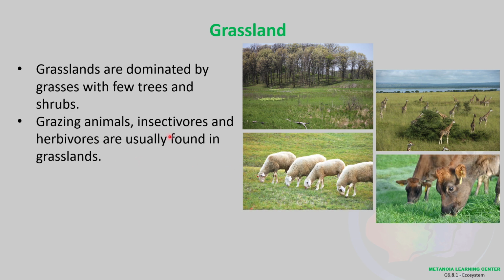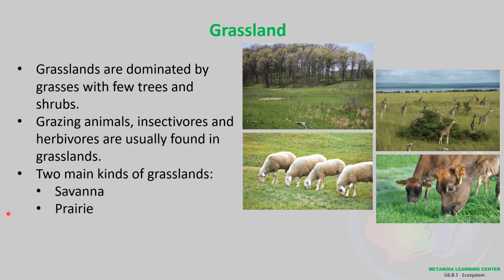Grazing, what do we mean by grazing animals? The typical animals that feed on grass. For example, these sheep, goats, cows, carabaos, are examples of grazing animals. Technically, herbivores. Two kinds of grasslands. We have two types of grasslands. We have the savanna and the prairie.